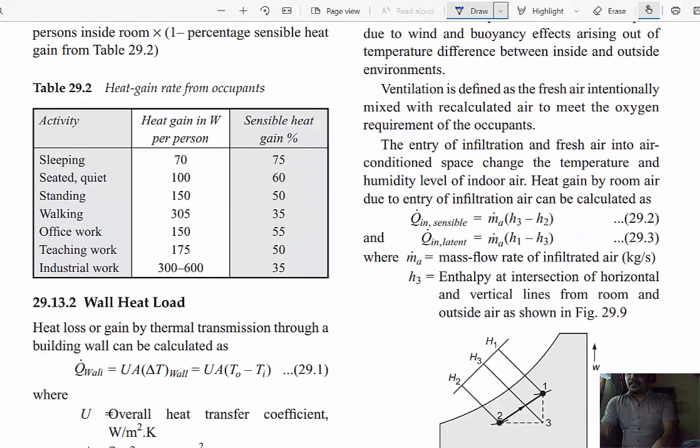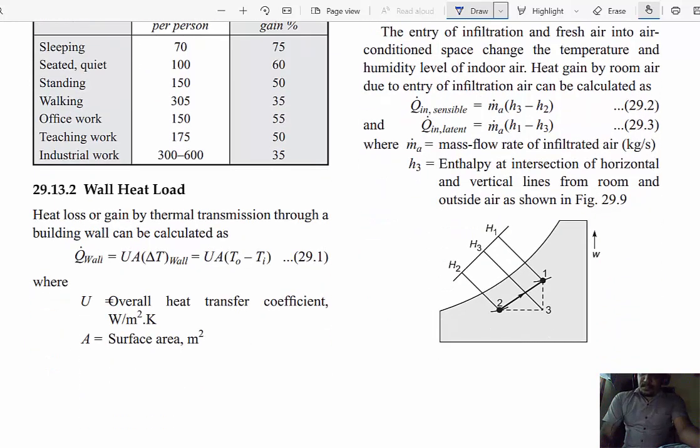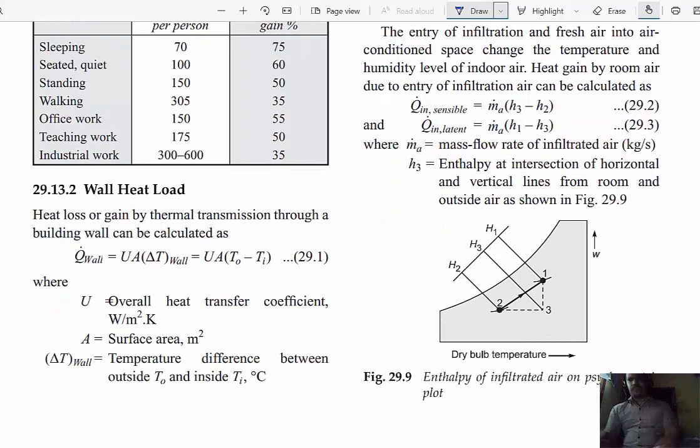Then second, wall heat load. Walls have doors and windows, and walls are made of bricks, nowadays ash bricks, concrete, asbestos or metal. These are the various types of walls, and each wall has a certain thermal conductivity. Walls also have windows, through which sunlight comes, and doors, which we periodically open and close.